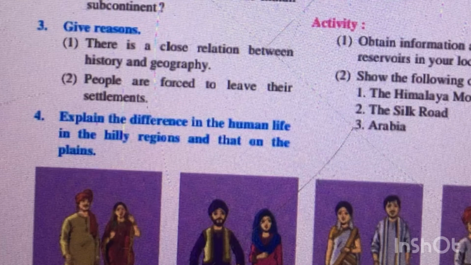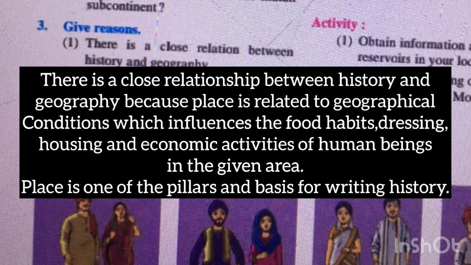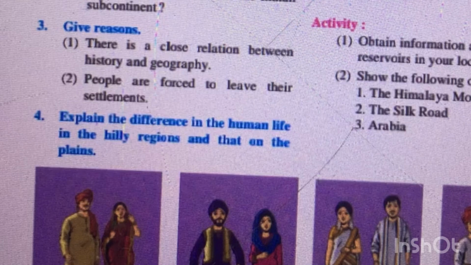Next, give reason. There is a close relation between history and geography. There is a close relationship between history and geography because a place is related to geographical conditions which influence the food habits, dressing, housing and economic activities of human beings in the given area. Place is one of the bases of writing history.